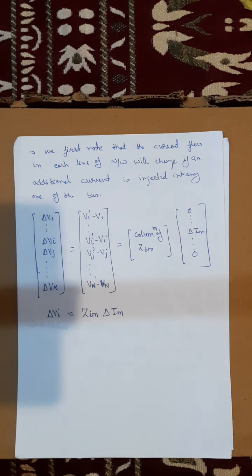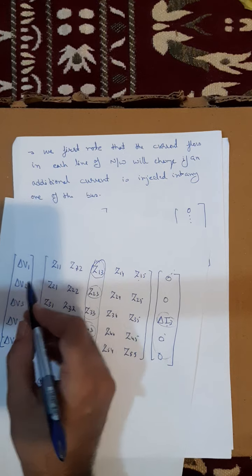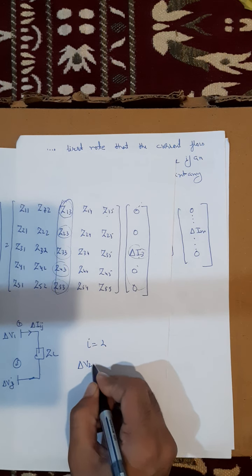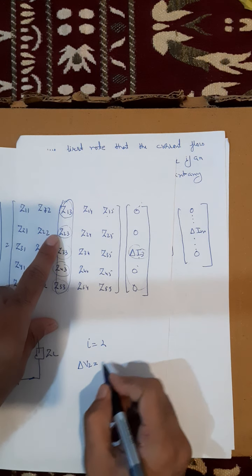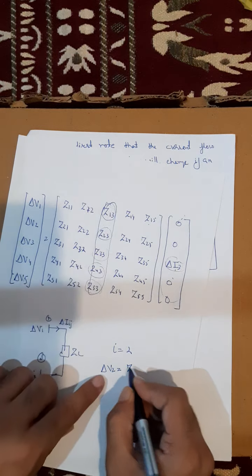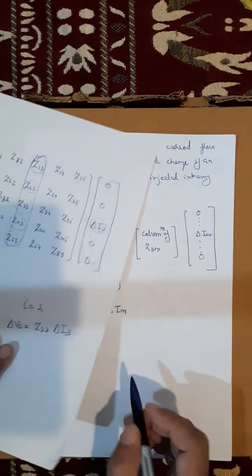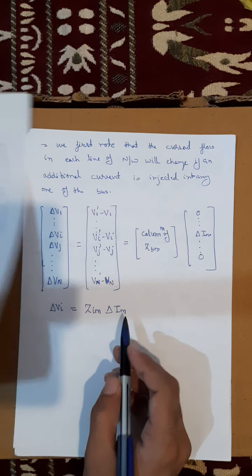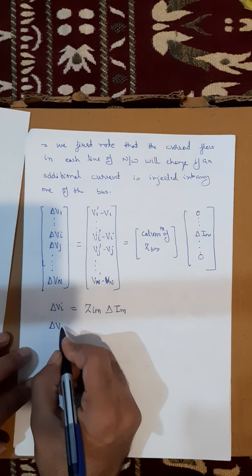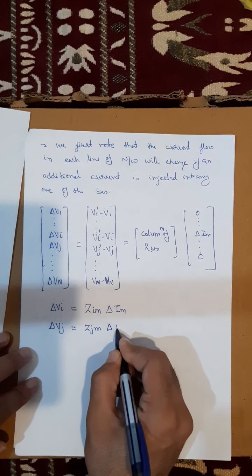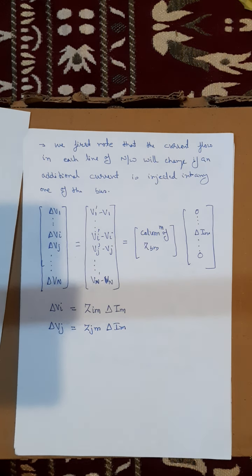Suppose i is equal to 2, then delta V2 is Z2,3 into delta I3, since M is 3. So here I am writing Zim delta Im. And similarly, the change in voltage at bus j is Zjm into delta Im.